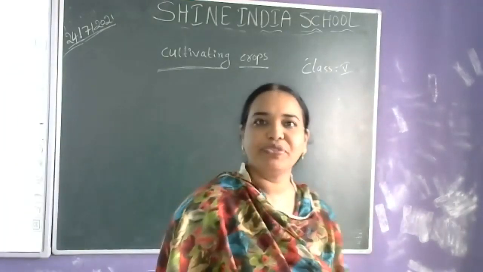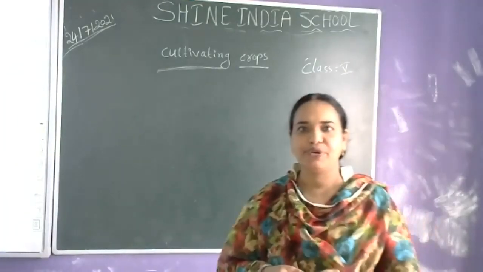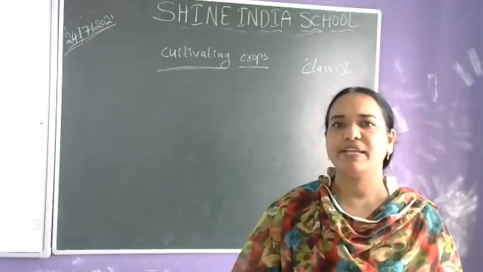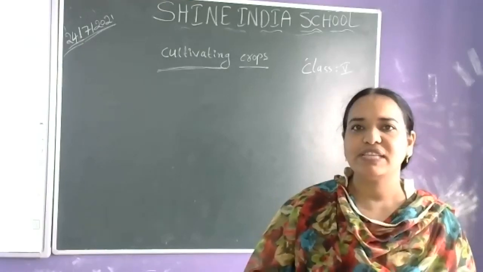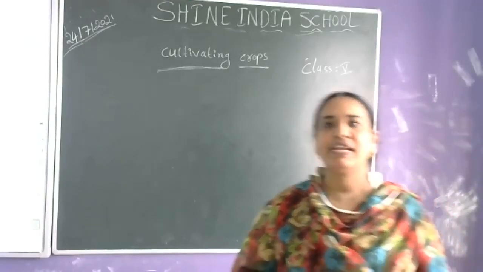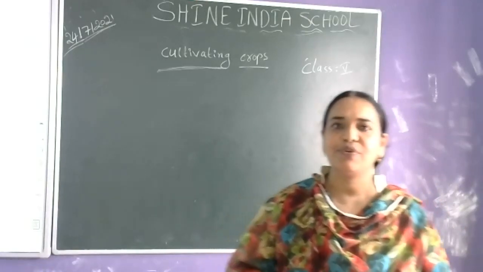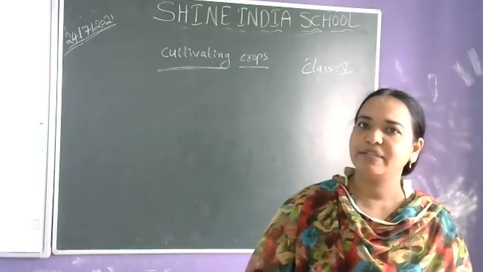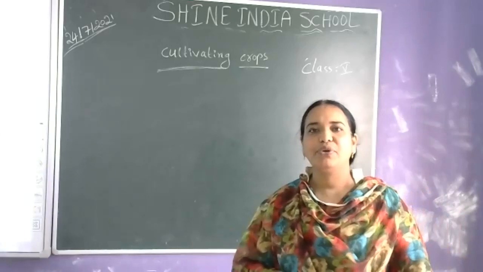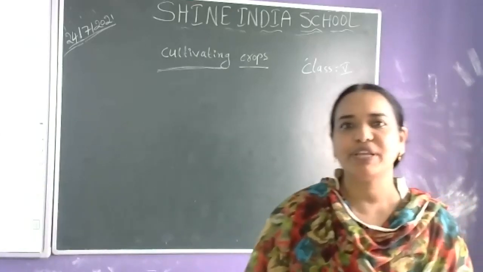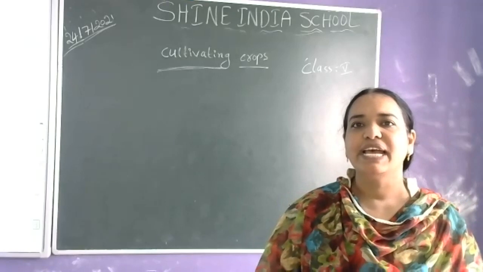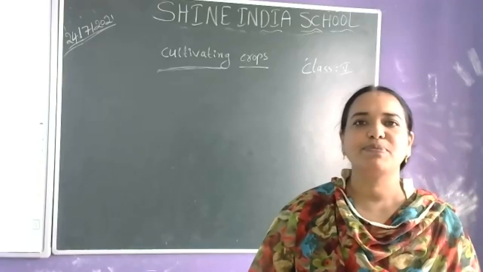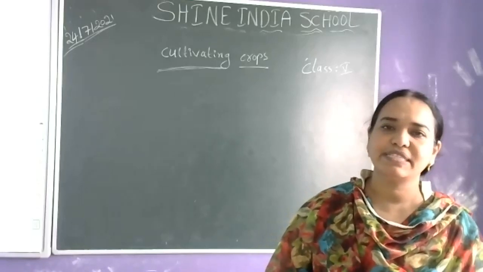So daily we are taking different kinds of food, different varieties of food we are eating. So from where are we getting all these food items? Who is cultivating these? What are the stages? How will we get all these? So we are going to discuss in this class the stages, how the cultivation occurs, what are the crops grown, and in which season what types of crops are grown. All those we will discuss in this chapter.